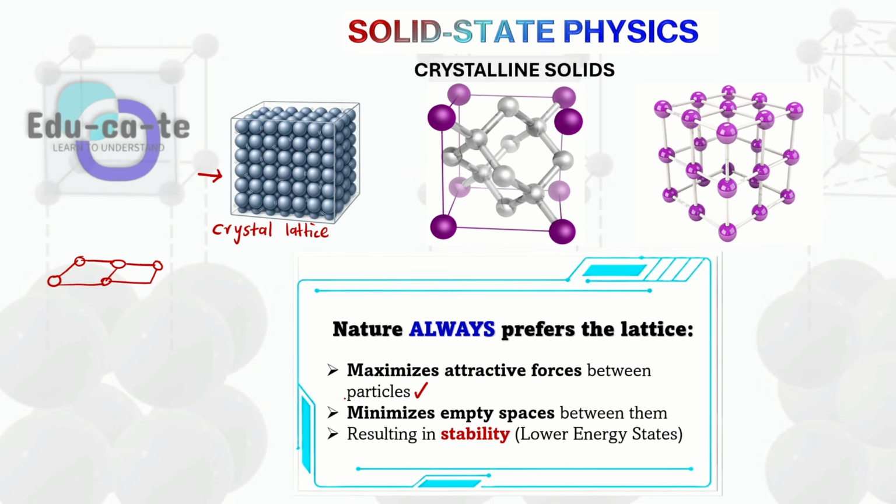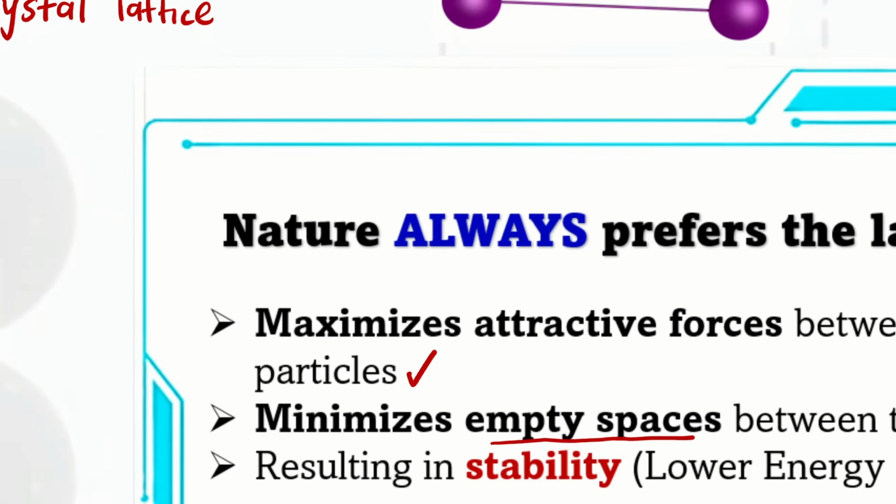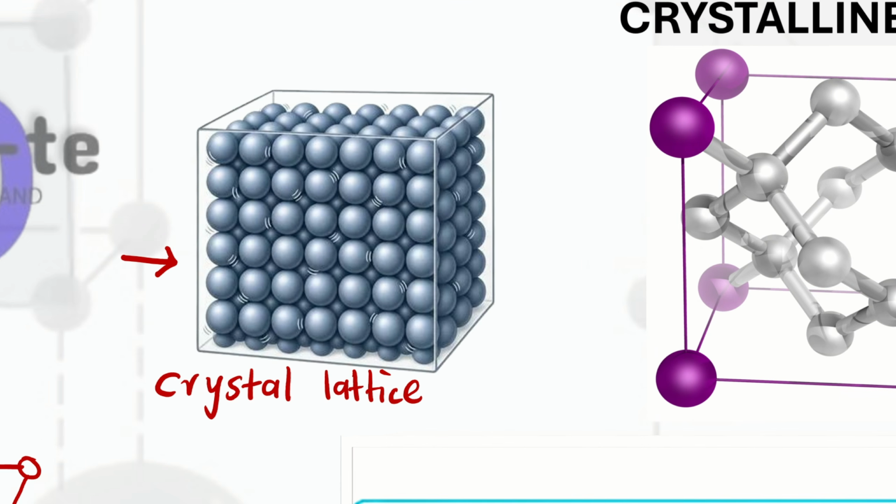And how does it make sure that the particles have a bigger attractive force? It is because there are minimum empty spaces, or there is a smaller distance between the particles. If these particles are clumping closer to one another, there is a smaller distance between them, and we already know that we are going to have a maximum force of attraction there.